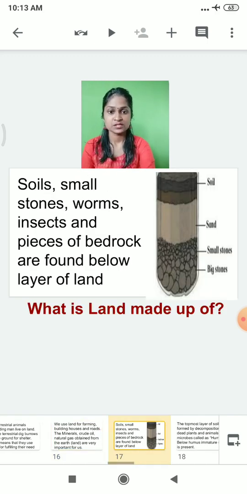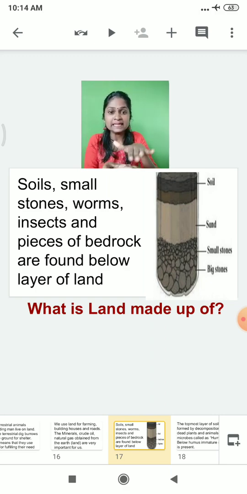Now you can see what exactly this land is made up of. You can see there are many layers over here. On the topmost layer, the soil is there. You must have seen that topmost layer. Below, when we dig the soil, what do we find? We find many kinds of pebbles. Below the soil layer, there are sand particles. If you go downward, again you will find many big stone particles.